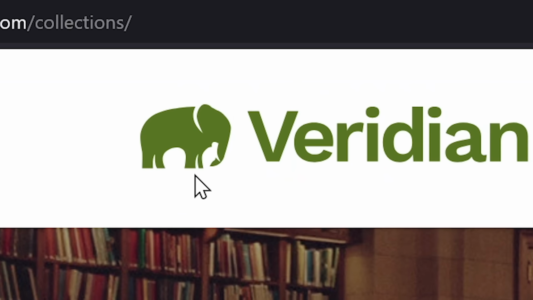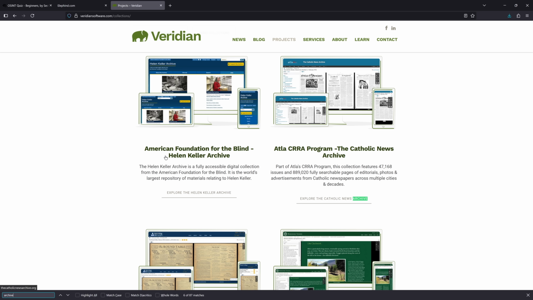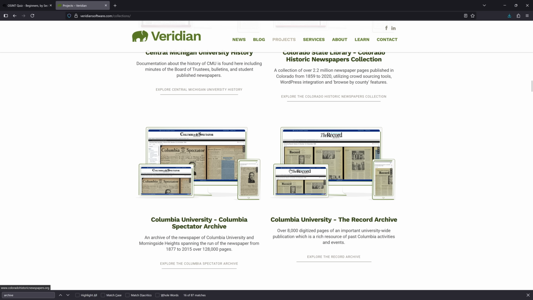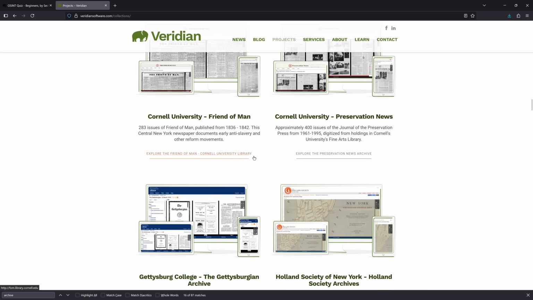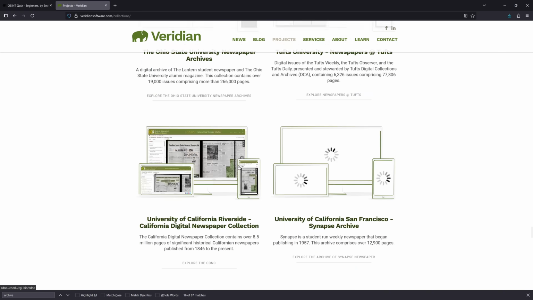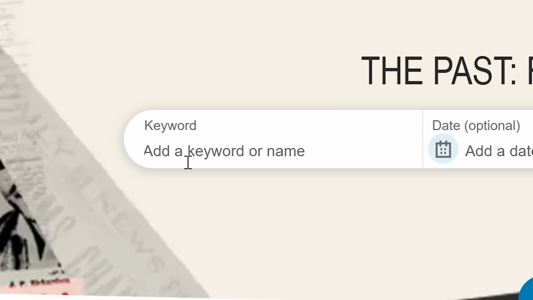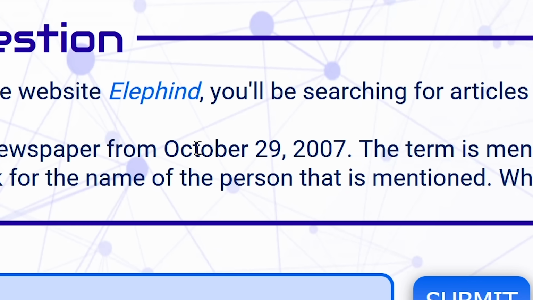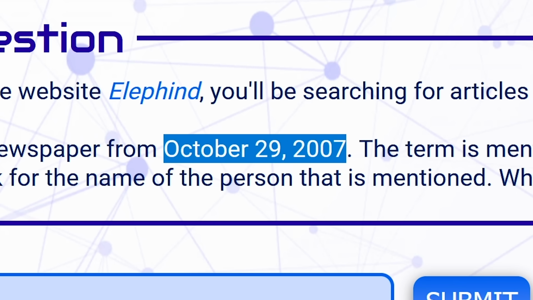Veridian. And it has the same logo. So there are a bunch of archives here, but they're split apart. Wait, I might have to go through each one of these archives, and there are so many archives. Look at how many there are. Newspapers.com. There we go. Add a keyword, date, and location. So I know the date, October 29th, 2007.